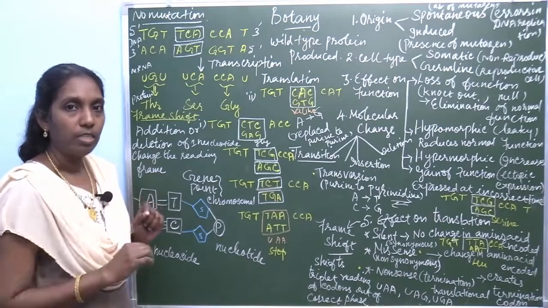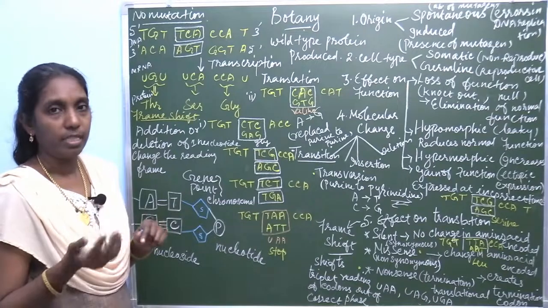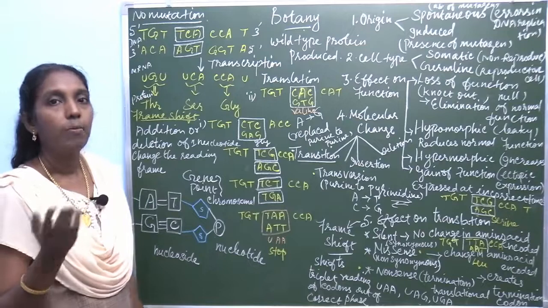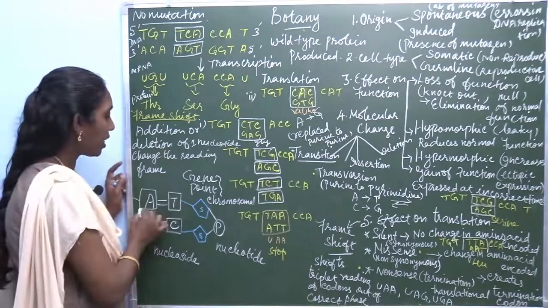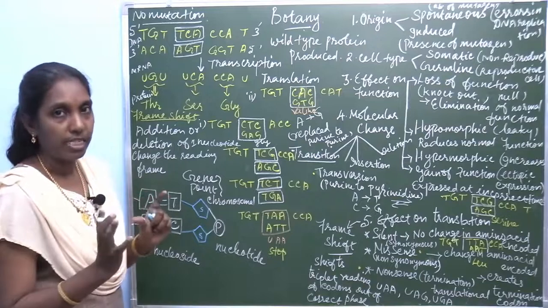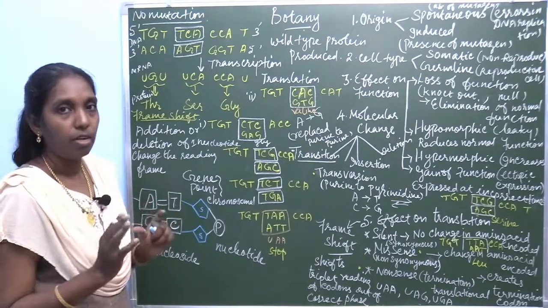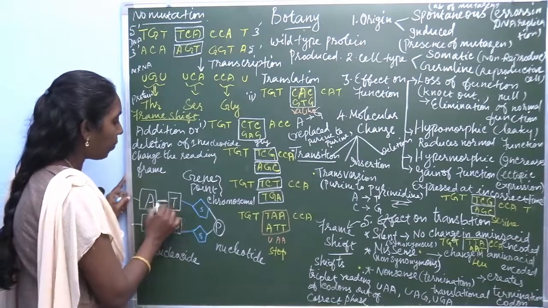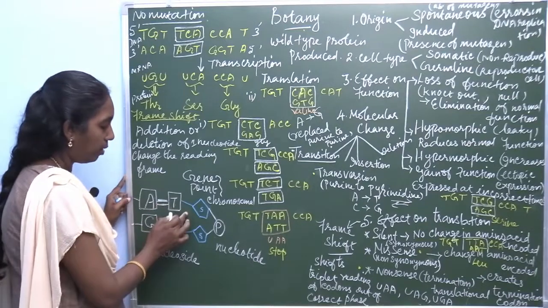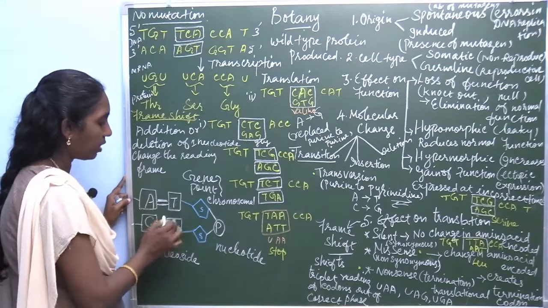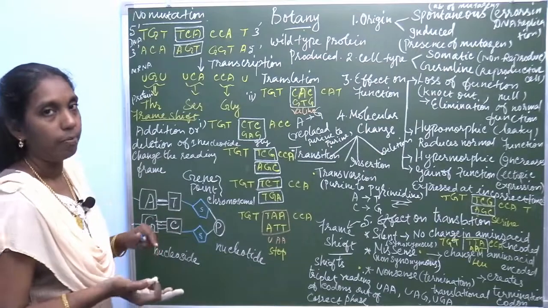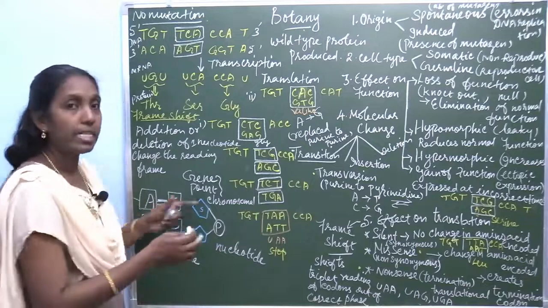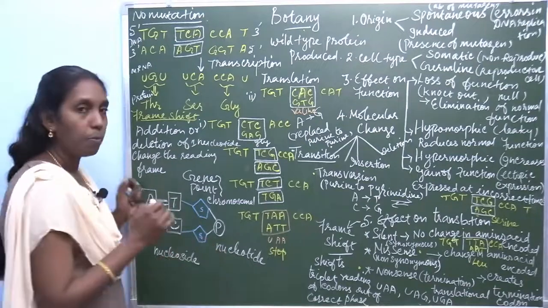In point mutation, changes take place within a particular base or a base pair, the nitrogenous bases. There is a rule for pairing of these nitrogenous bases. Adenine A always combines with thymine with a double bond. Guanine combines with cytosine with a triple bond. These are connected with hydrogen bonds.